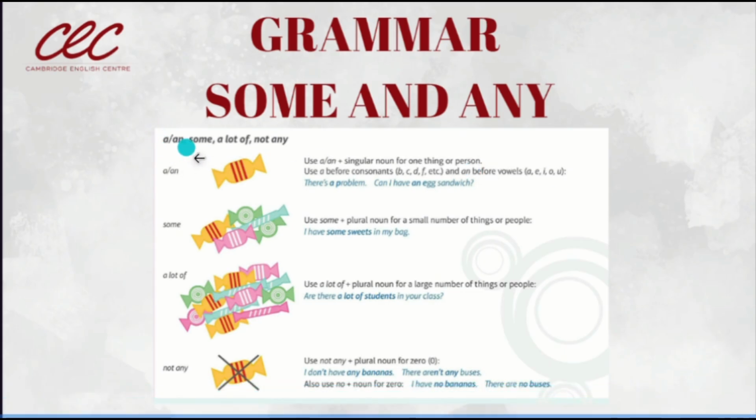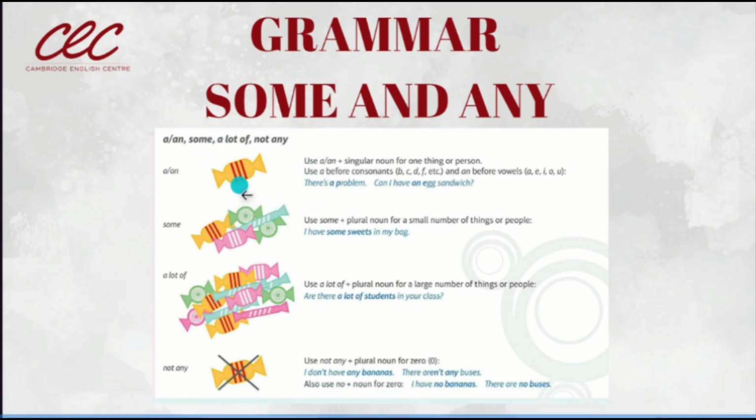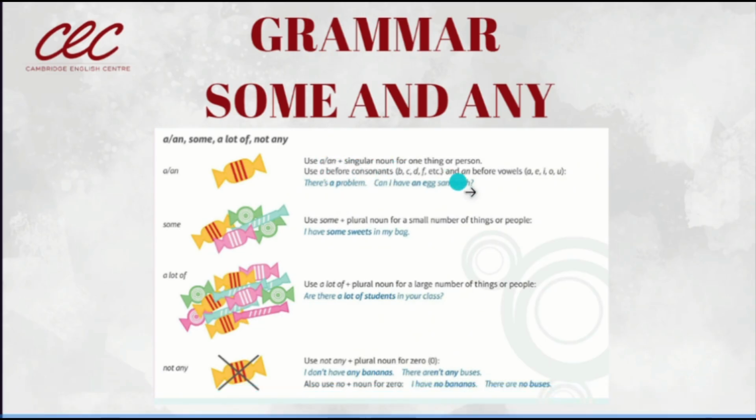Now, let's see here we are adding a new word. We have a, an, some, a lot of, and not any, que es el any en negación. A lot of. Look at the picture. Acá nos vamos a identificar de acuerdo a los dibujitos, ¿sí? ¿A qué se refieren? Some. We have a and only one. Solo uno. Yes, si se fijan en la imagen, tenemos solo unito. Ok. Use a or an plus singular noun for one thing or person. And use a before consonants and an before vowels. ¿Sí? Lo que vimos hace rato.